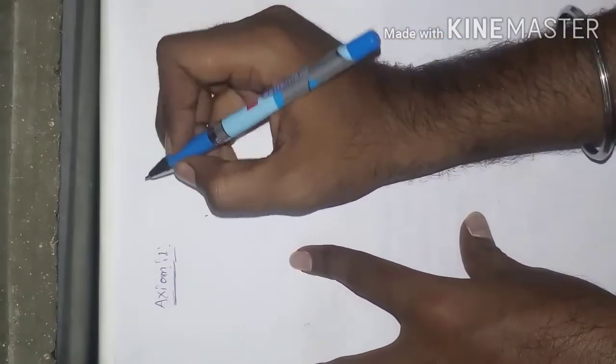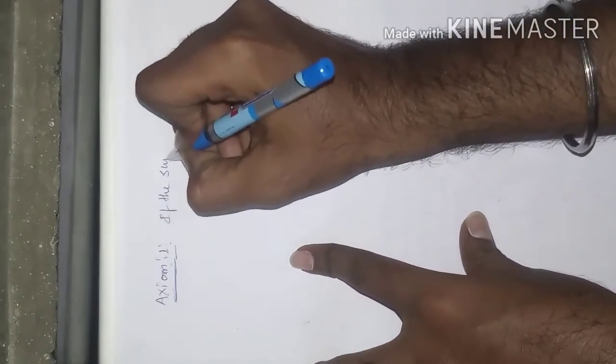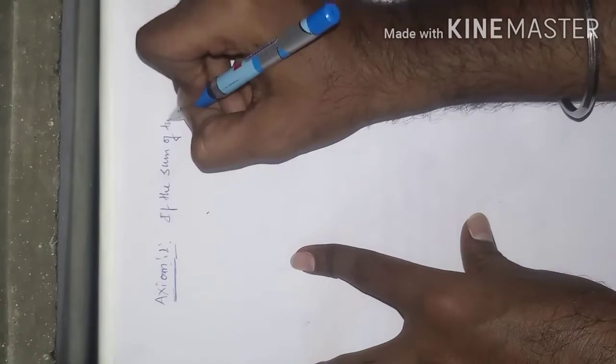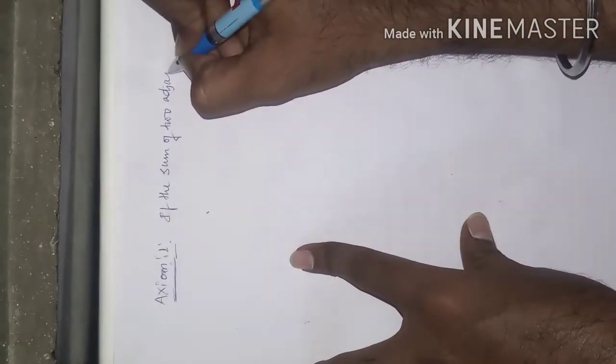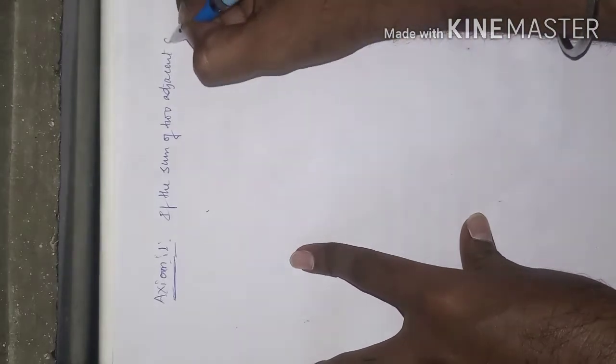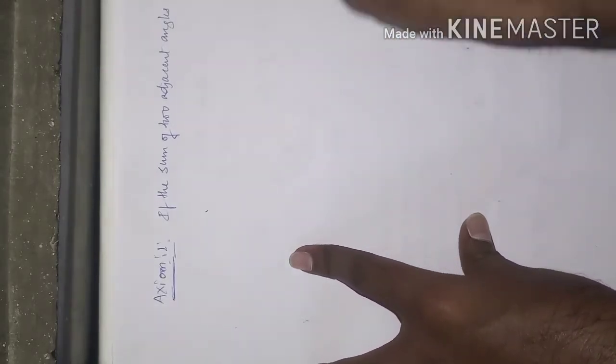Look, see here: if the sum of two adjacent angles is 180 degrees, then the non-common arms of the angles form a line.